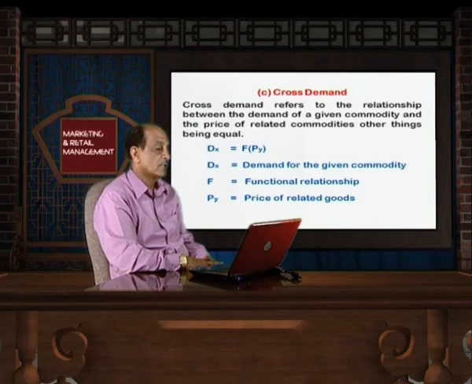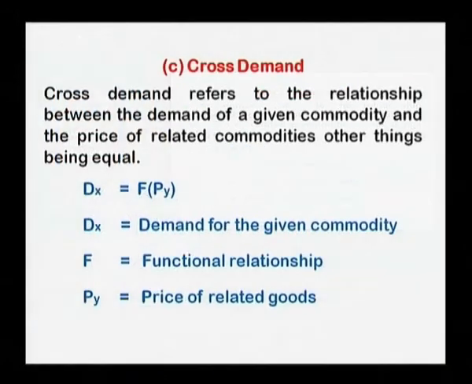Now, Dx is equal to f(Py). It means Dx is not a function of Px, but this is a function of Py. It means what is the impact on the demand of commodity X on account of change in the price of commodity Y. Now, Dx is equal to demand for the given commodity, and f means functional relationship, and Py means price of related goods and price of other goods.